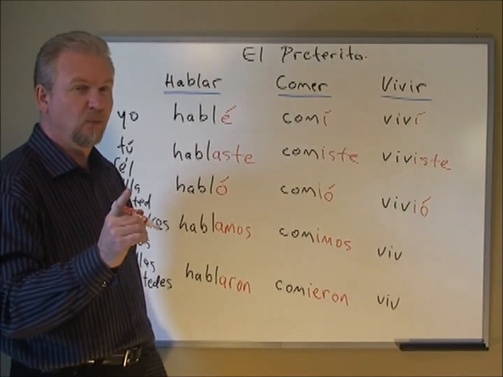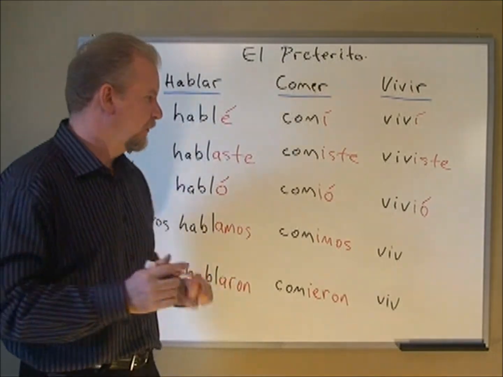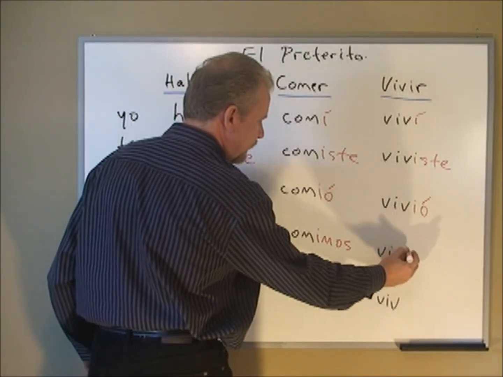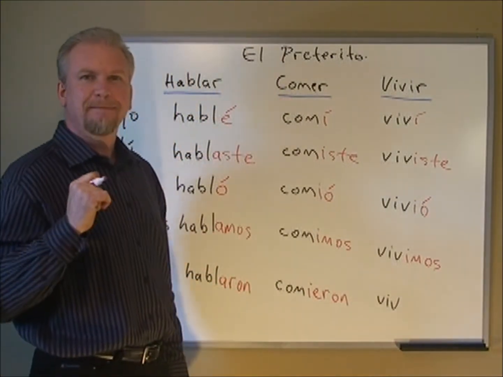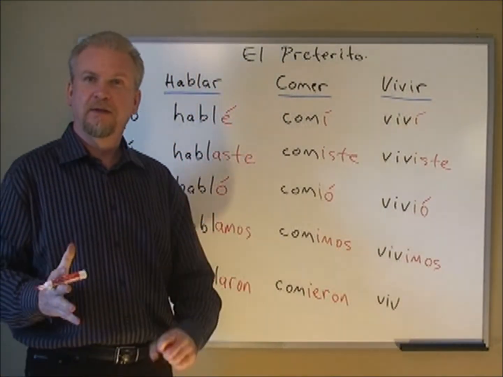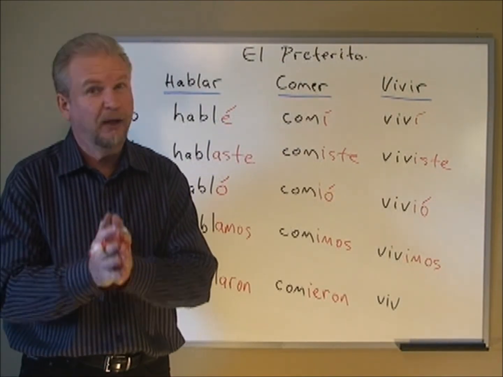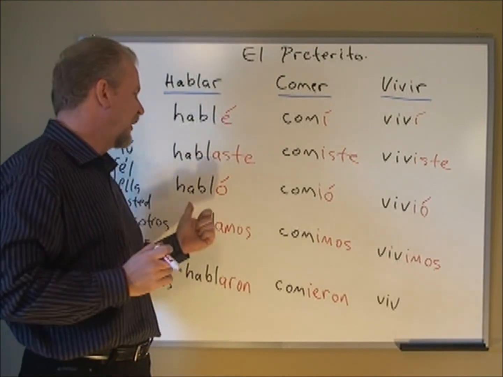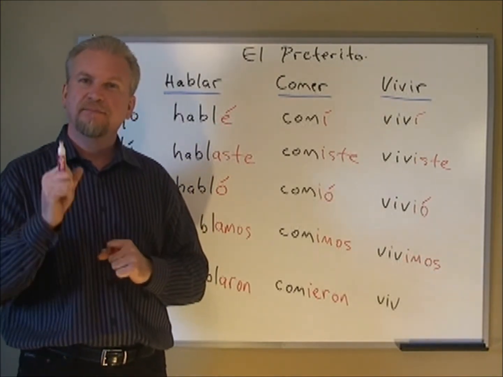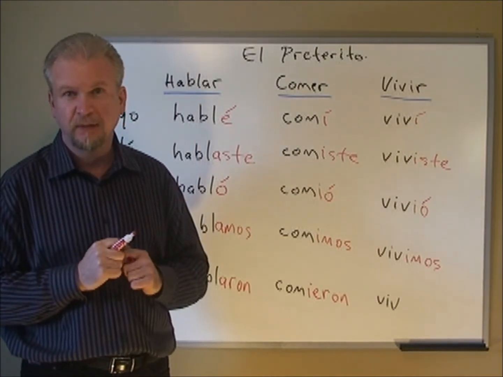Nosotros, what are we going to put here? What vowel do you think we're going to put here? Well, nosotros vivimos. Well, that's interesting. That's the same as in the present tense. And you're right. The IR verbs also, as well as the AR verbs, have the same conjugation in the present and the past.